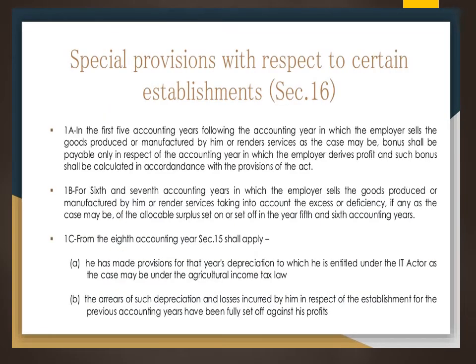That will be the basis for allocable surplus in order to compute how much is to be distributed to the employee in that particular year. Now, regarding special provisions with respect to certain establishments under Section 16. The first one: in the first 5 accounting years, we have to see that the employer is selling goods produced or manufactured by him, or he is rendering some service. It can be that he is indulged directly in the manufacturing process or is rendering some service.